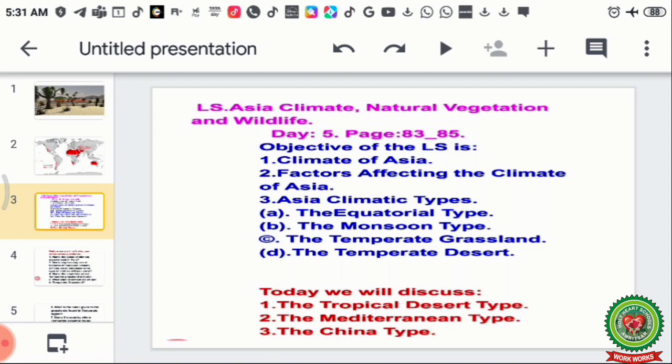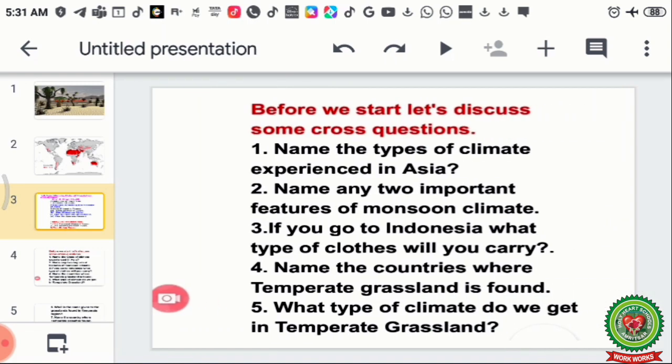Today we are going to discuss page number 83 till 85. The objective of the lesson is the climate of Asia, factors affecting the climate of Asia, and Asian climatic types. We have already discussed the equatorial type, monsoon type, temperate grasslands and temperate desert. Today we will discuss the tropical desert type, Mediterranean type and China type.